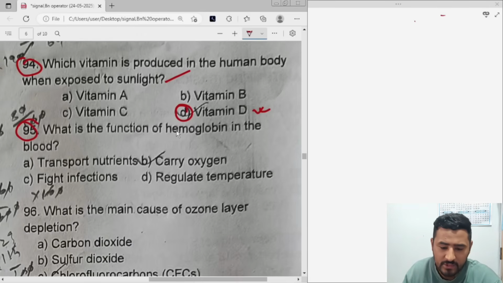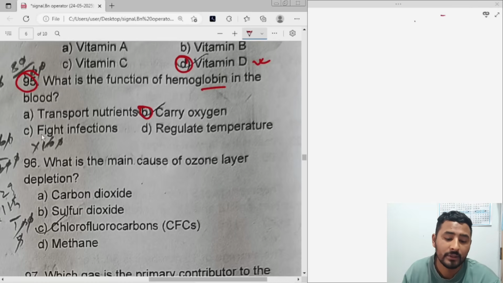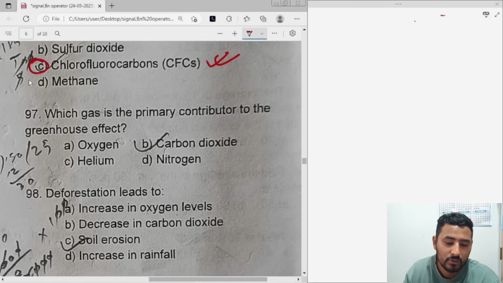Let's see question number 95. What is the function of hemoglobin? So hemoglobin is responsible for carrying oxygen to different parts of the body. 96. What is the main cause of ozone layer depletion? So for the ozone layer, it's chlorofluorocarbons, CFCs. This will be the correct answer, option number C.